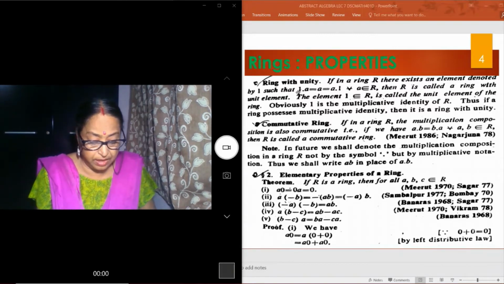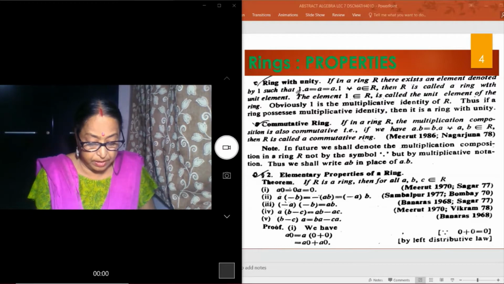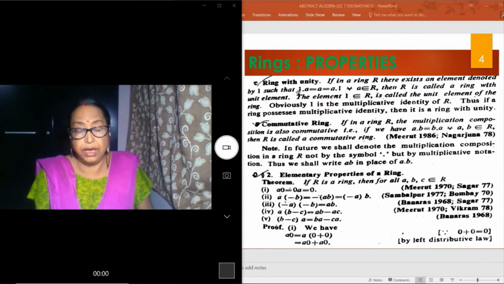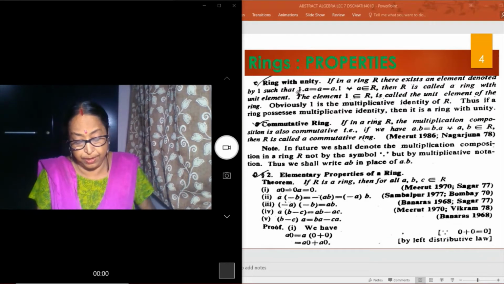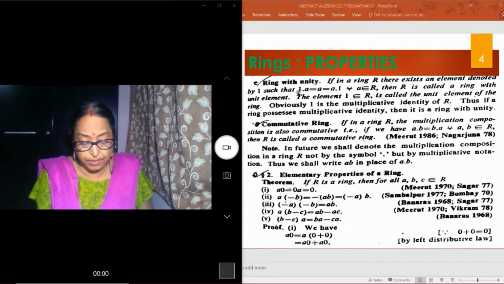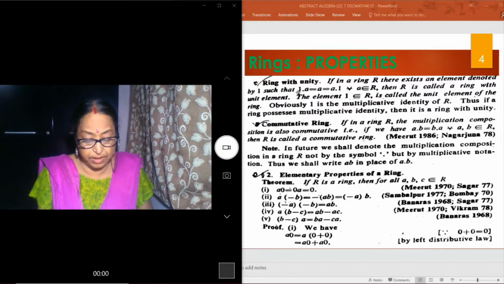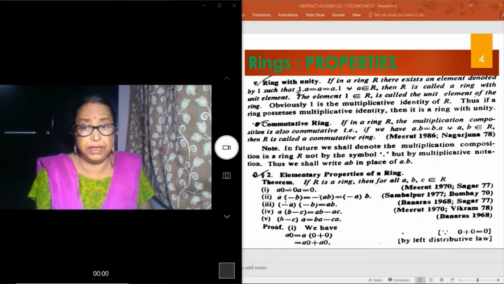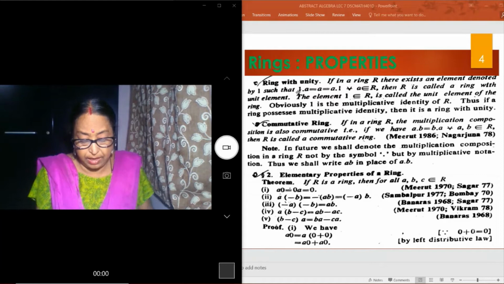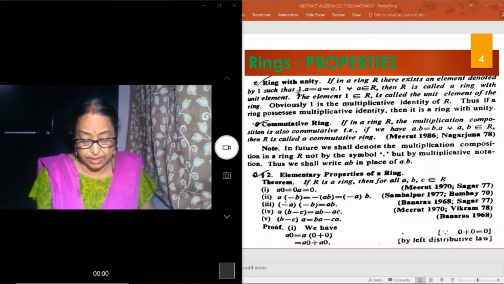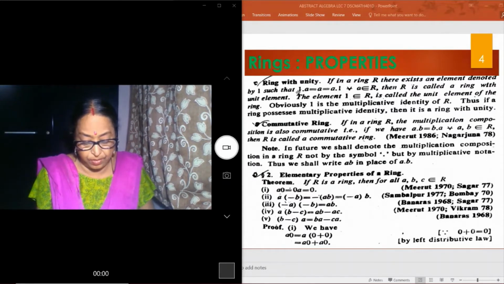If R is a ring, then for all a, b belonging to R: a·0 = 0·a = 0; a(−b) = −ab = (−a)b; (−a)(−b) = ab; a(b − c) = ab − ac, and (b − c)a = ba − ca.